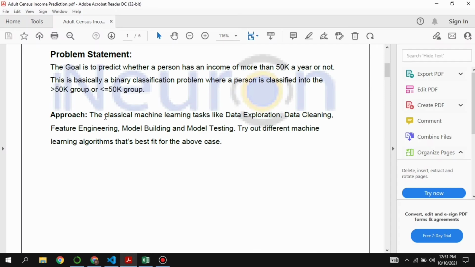As we can see over here, this is the problem statement that was given to us. This is basically a binary classification problem where we need to predict whether a person earns more than $50,000 per annum or not, based on various parameters like age, work class, the person's qualifications, etc.